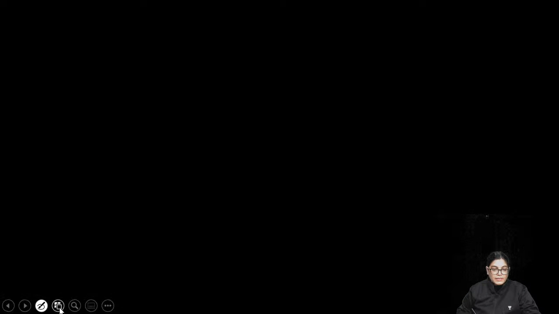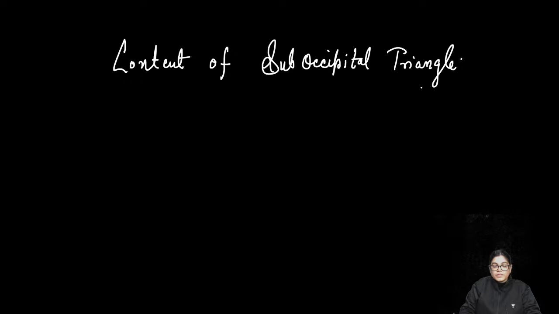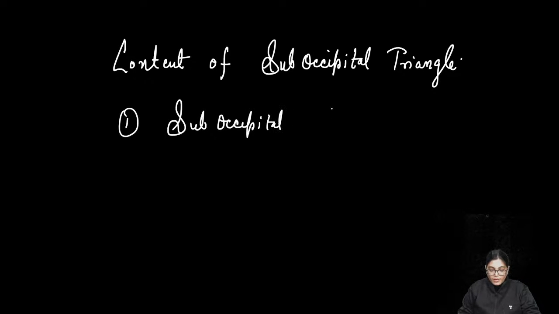The next topic is the contents of the suboccipital triangle. The contents are the following. It has the suboccipital plexus of veins.